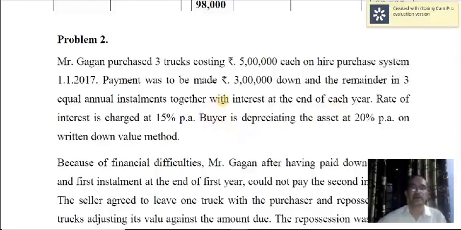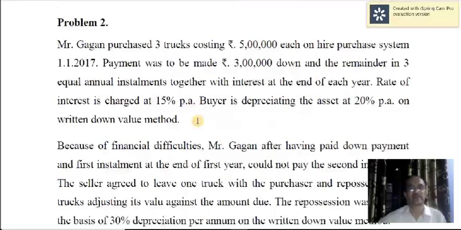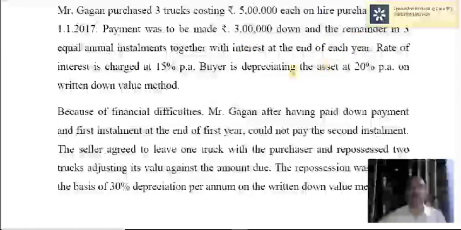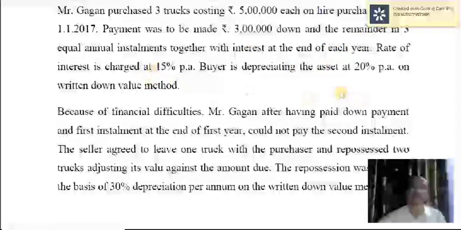So a hire purchase installment amount is not given here. Here only cash price details are given. So installment means part of the cash price plus interest. So here 4 lakh plus interest due for the first year, that will be added, and that will be the first installment. Second installment also 4 lakh plus interest for second year. Third year also 4 lakh plus interest for third year. That way you have to calculate the installment. Anyway, the rate of interest charged is 15%, and normal depreciation is 20% on written down value method.